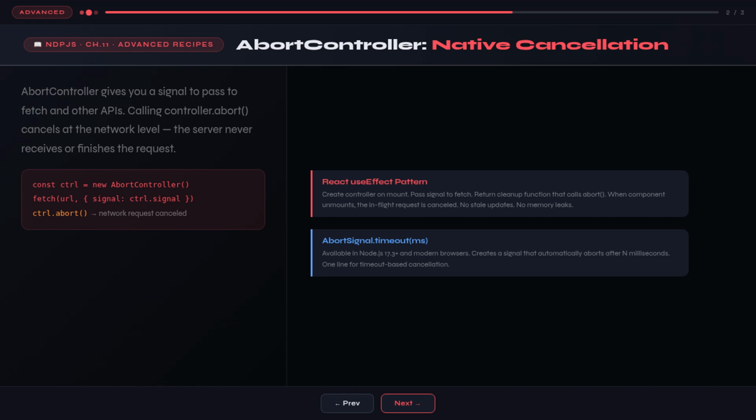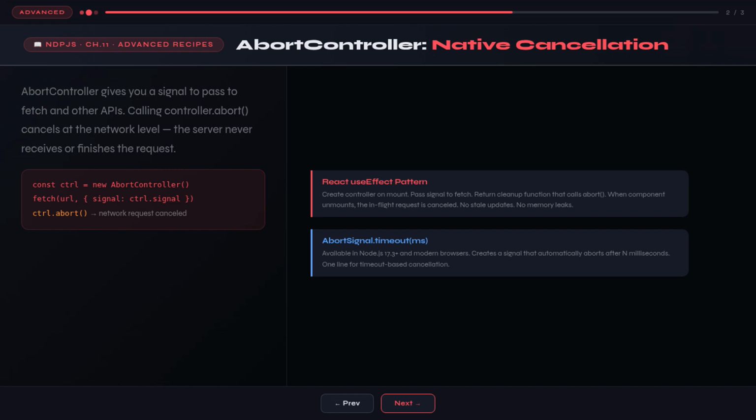An AbortController instance has a signal property. You pass that signal to fetch or any other AbortController-aware API. When you call controller.abort, the fetch is actually cancelled at the network level. The server never receives the request, or if it's already in flight, the connection is closed.